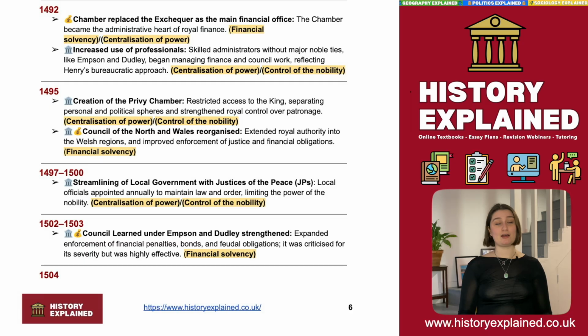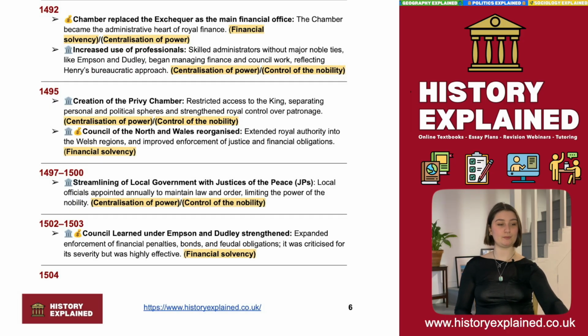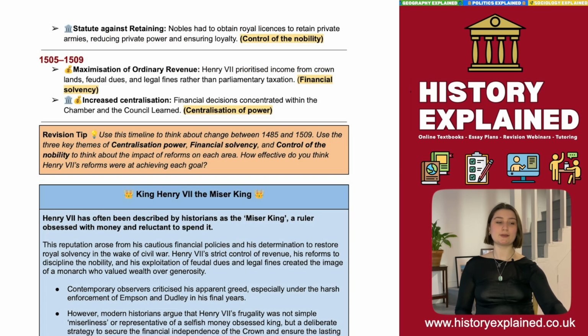But here there's a check on the power of nobility. So you have the stage below nobility, and they are given these roles, elected roles basically, that allow them to check the power of nobility above them and the power of those below them. So it means that the nobility can't just get away with whatever they want. They have to go through this more bureaucratic system. So yeah, here we've got examples of the ways in which Henry VII used his governmental and financial reforms to centralise power, control the nobility, and achieve financial solvency.